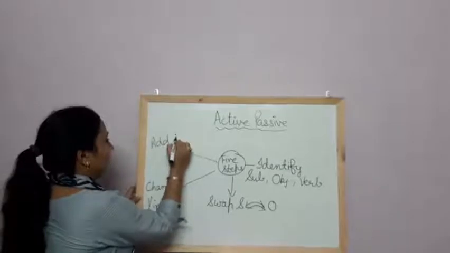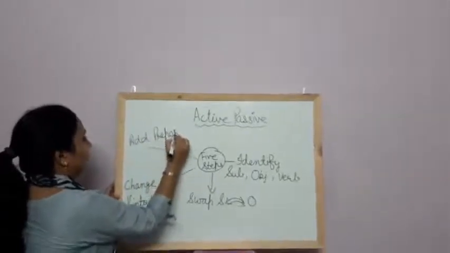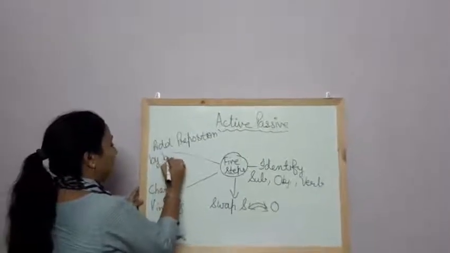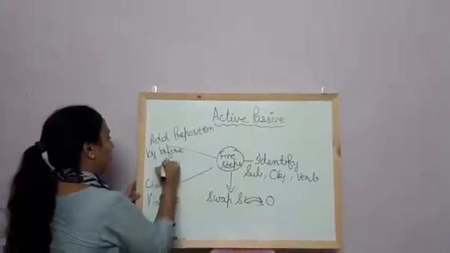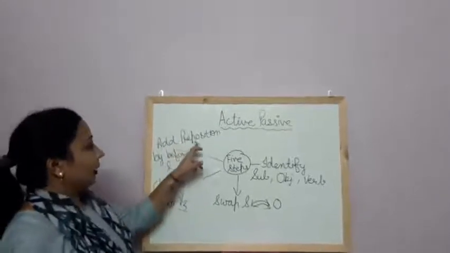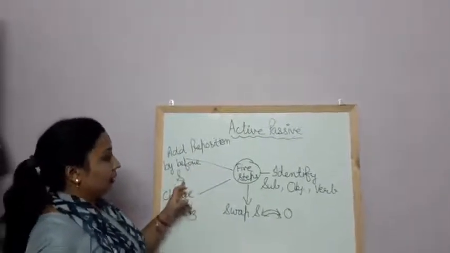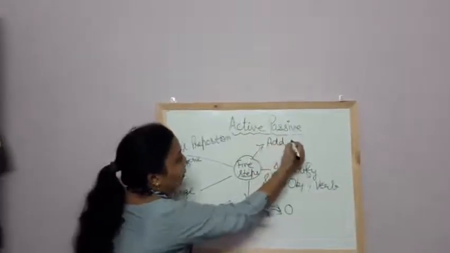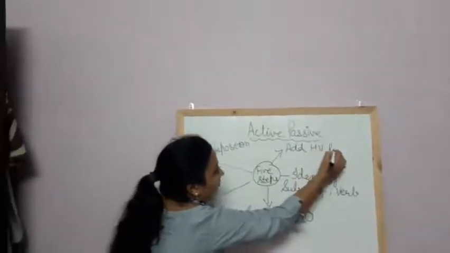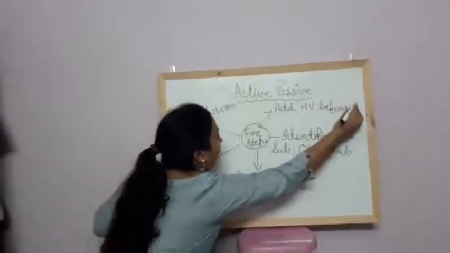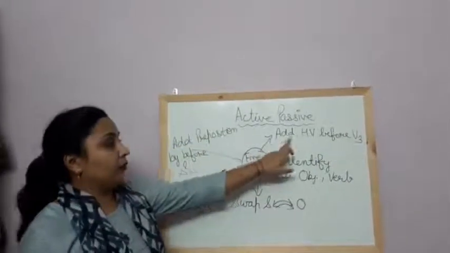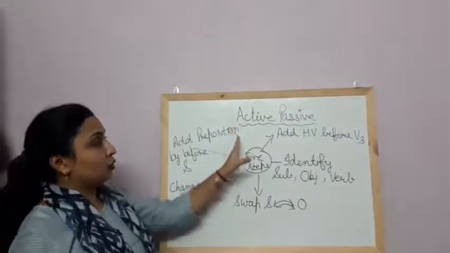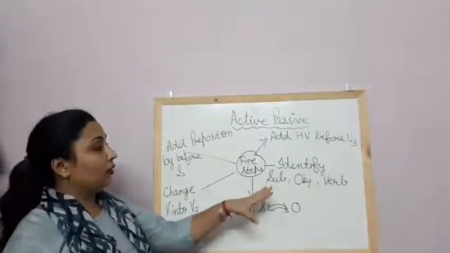Fourth, add preposition by before subject. We have to add preposition by before the subject. And fifth one is add helping verb before V3. We have to add helping verb before the third form of the verb. These are the 5 steps to change active voice into passive voice.